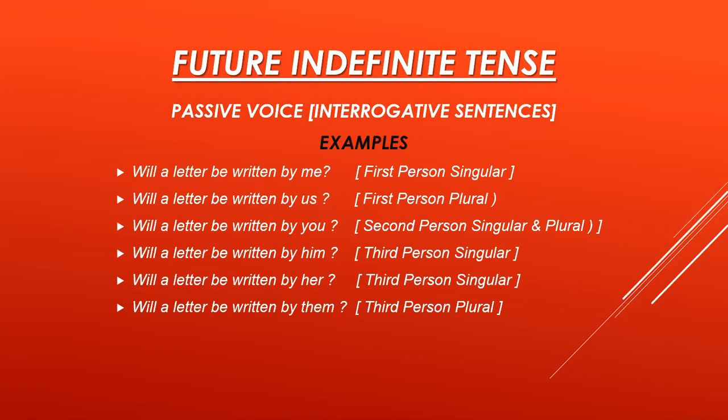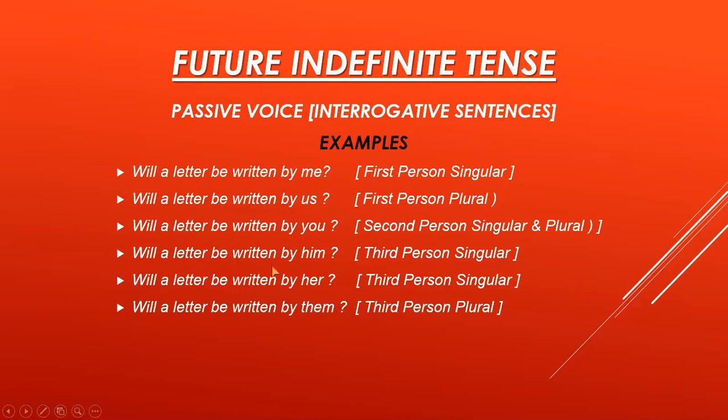Now I'm showing you the examples of the interrogative sentences in passive voice, which are starting with the helping verb: will, then object, then be, then third form of verb, then by, and then subject. Will a letter be written by me? Question mark. Will a letter be written by us? Question mark. These are the examples for first person singular and plural. And then another example is, will a letter be written by you? Question mark. That is the example for second person singular and plural.